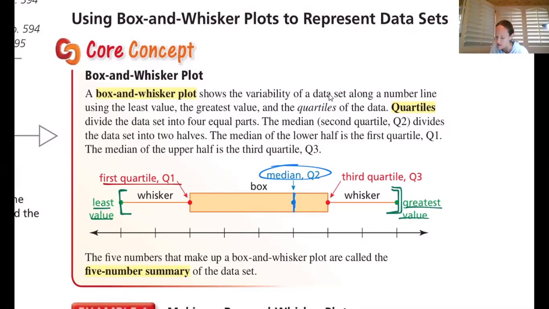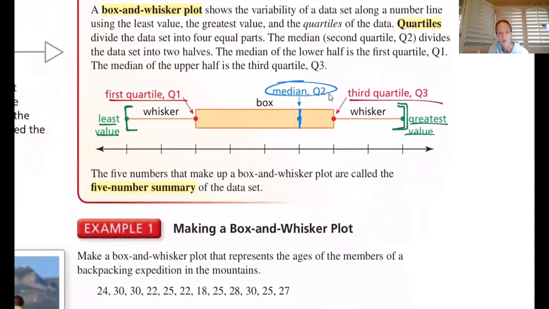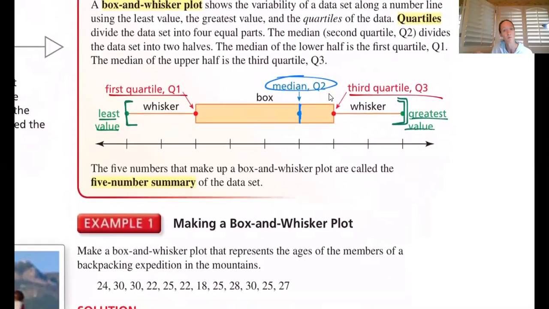The first quartile sounds really snazzy. The third quartile sounds really snazzy, but maybe when you hear the word quartile, you're thinking of quarters. 4 quarters in a dollar. If I look at this, I see there's a Q1, a Q2, a Q3. That's weird. I thought there were 4 quarters in a dollar. Let's go check out an example of where one of these would have come from, starting at data and then going to the box and whisker plot. And then we'll talk a little bit about how or what kinds of questions you might be asked. So first of all, how do we make it? Second of all, what do we do with it?